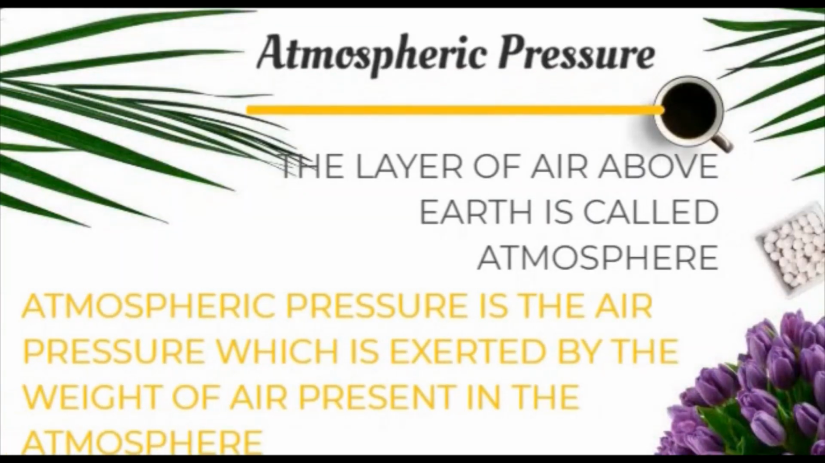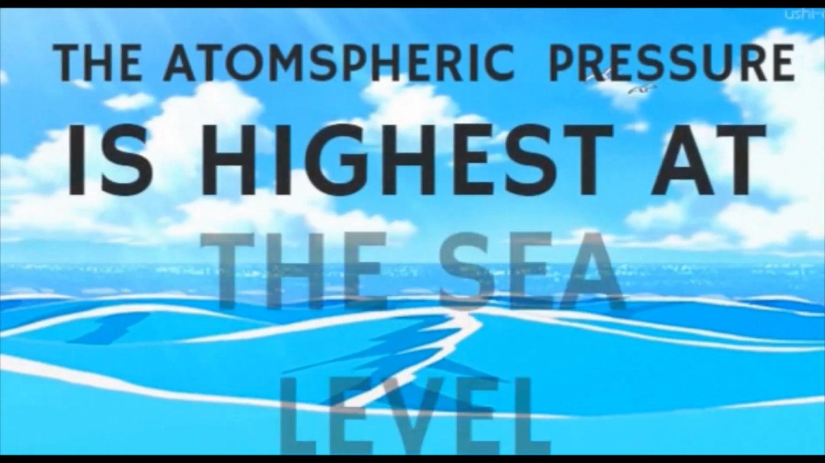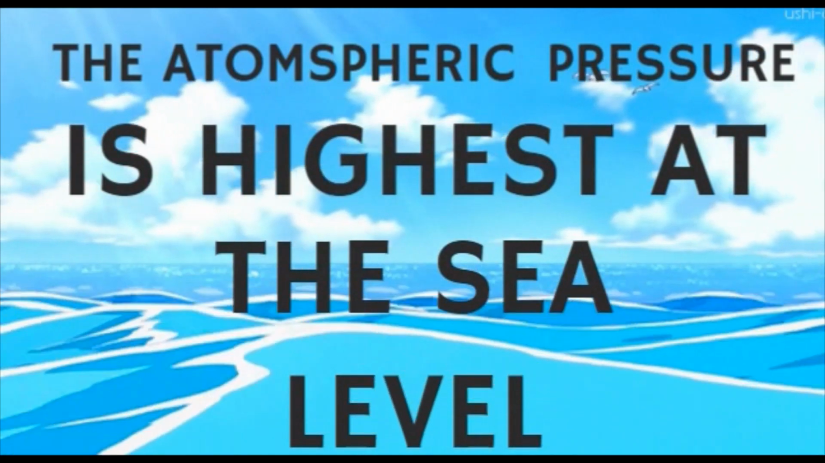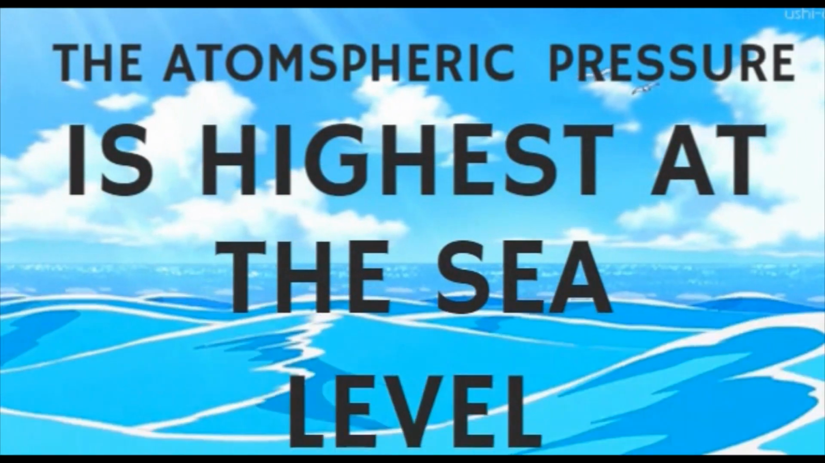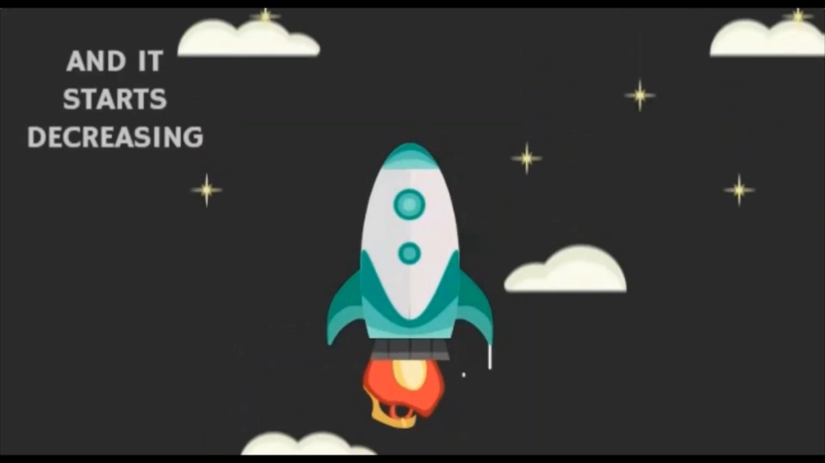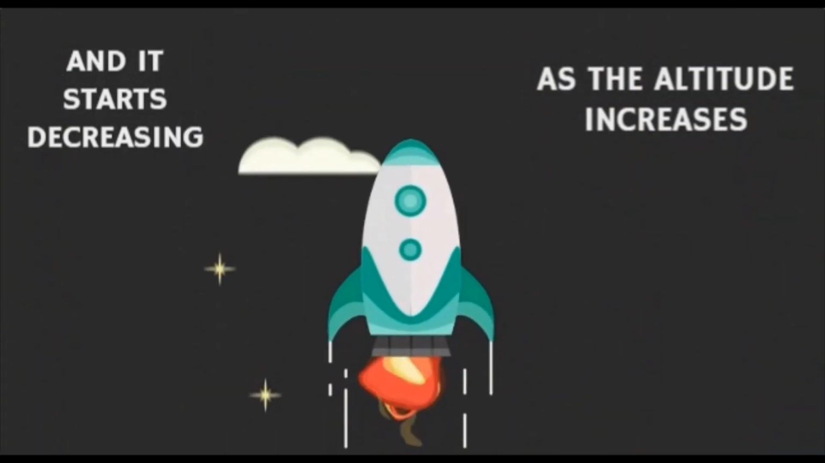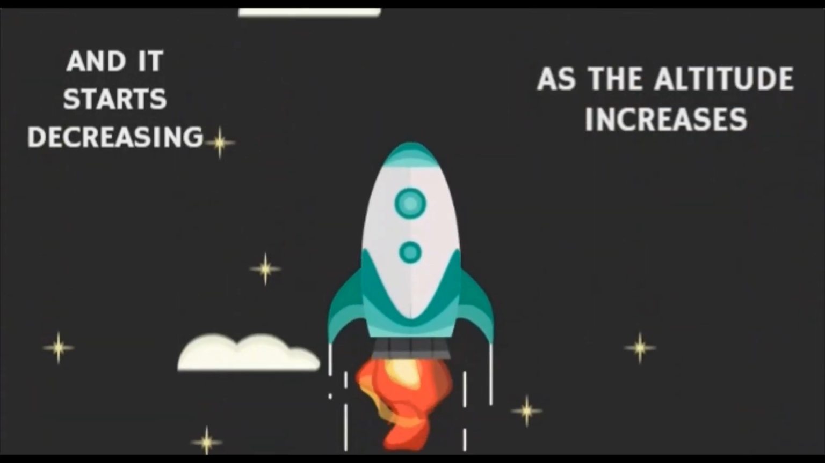Atmospheric pressure. The layer of air above Earth is called atmosphere, and atmospheric pressure is the air pressure which is exerted by the weight of air present in the atmosphere. The atmospheric pressure is highest at the sea level. On the surface of the Earth, the atmospheric pressure is maximum at the sea level. And as we go up in the atmosphere from the surface of the Earth, the atmospheric pressure goes on decreasing.